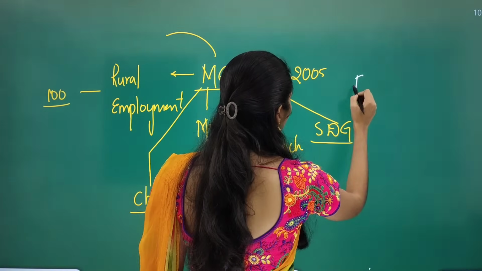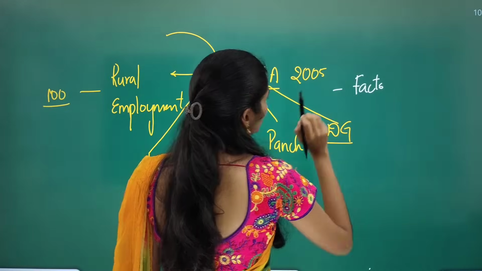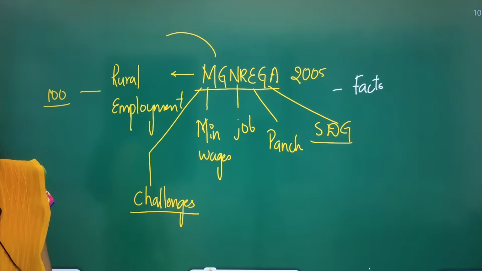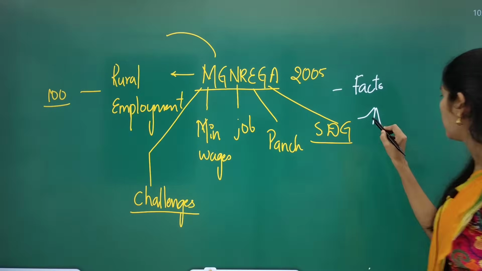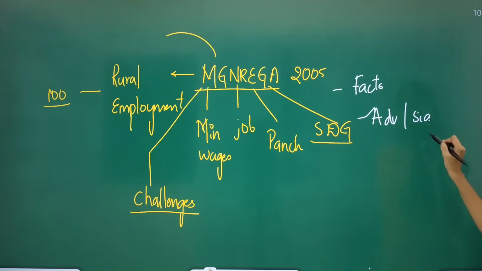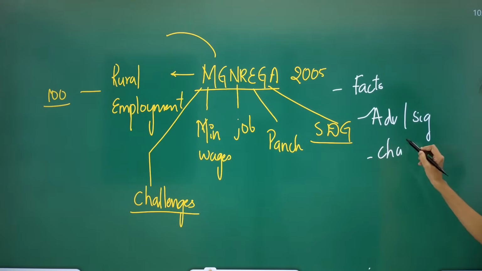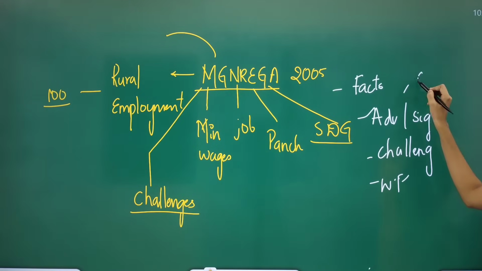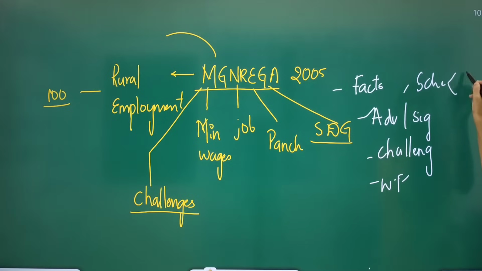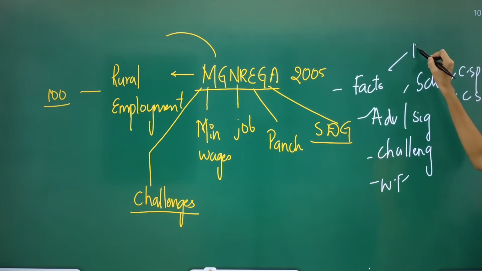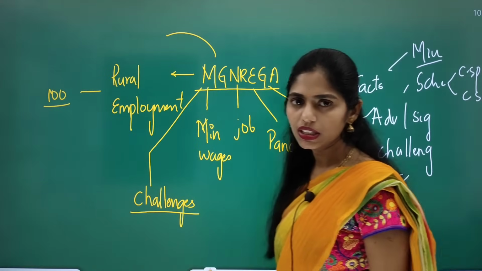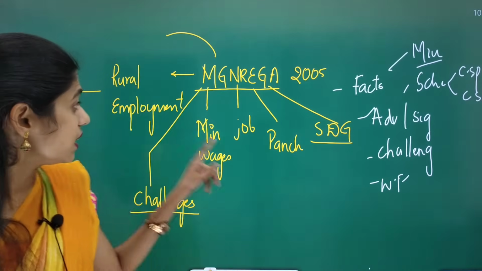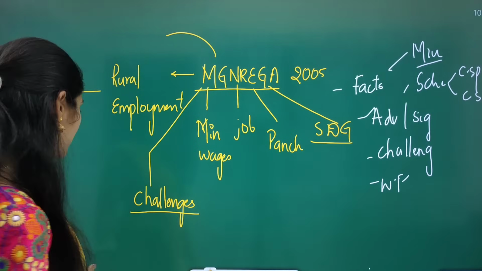So what are the things that you have to see? You have to see basic facts. What is the scheme about? What are the provisions of this scheme? And you have to see what the advantages are, what the significance is, what challenges we are now facing, and what the way forward is. And which type of scheme is it, centrally sponsored or central sector scheme, and under which ministry it is implemented. All these are important things that you have to see, and we are going to see this article first, that is the MGNREGA scheme.